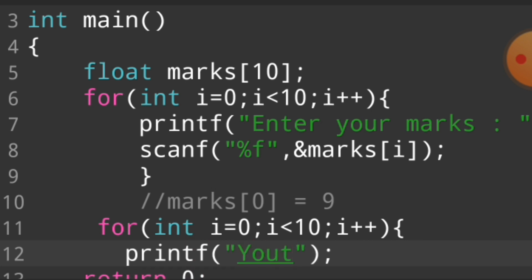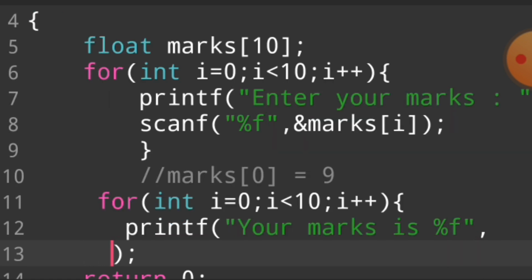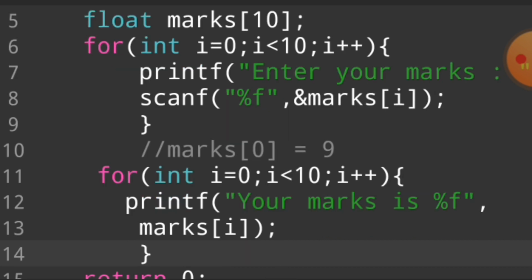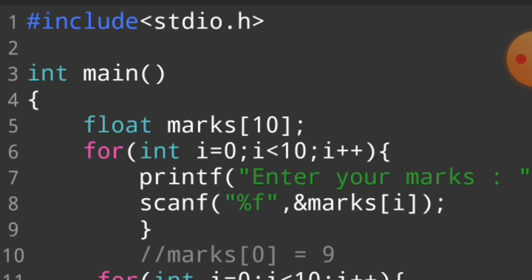Your marks is %f, comma, marks[i]. I hope you understand this topic, guys. This is not a very difficult case.